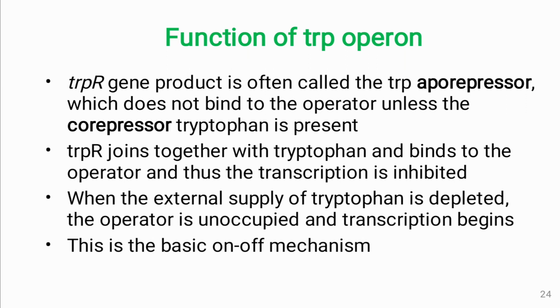When the external supply of tryptophan is depleted, the operator is unoccupied, since the tryptophan molecules are unbound from the trpR protein. So again, transcription will take place. So this is the basic on-off mechanism.